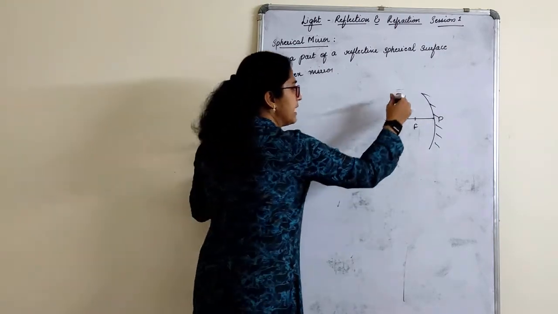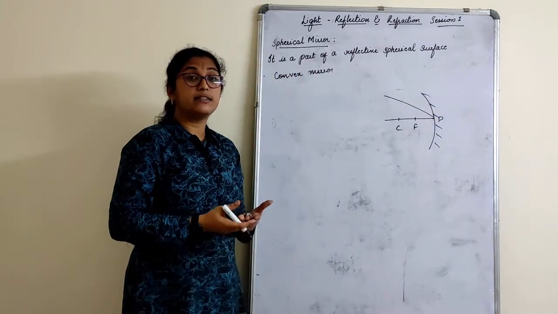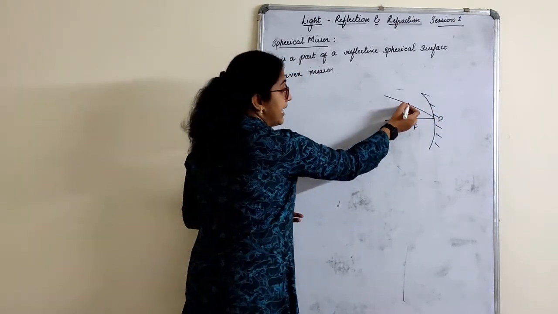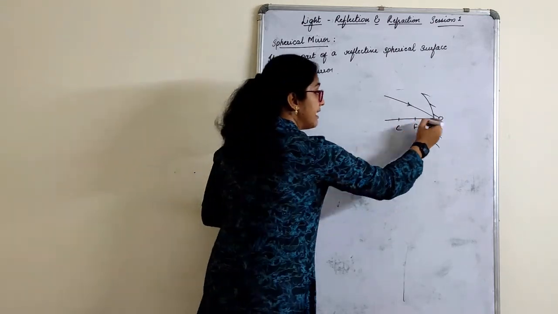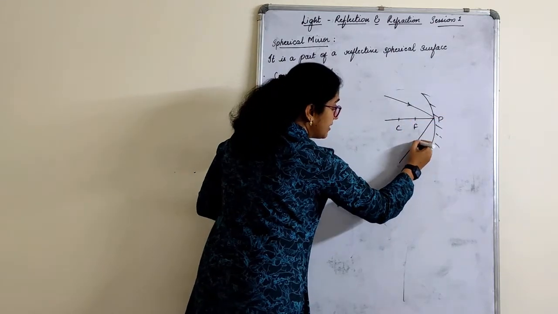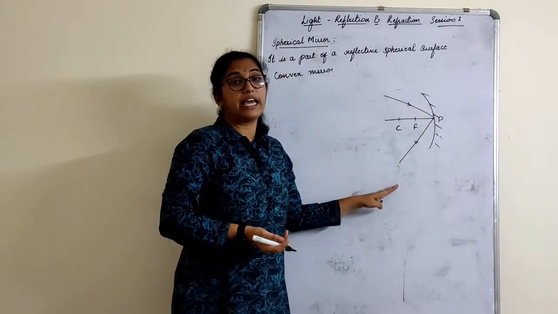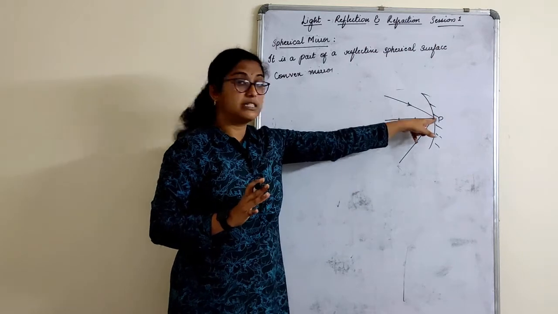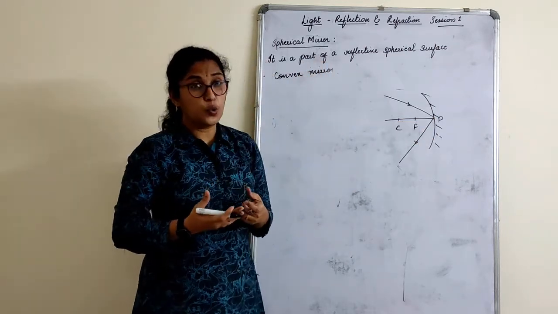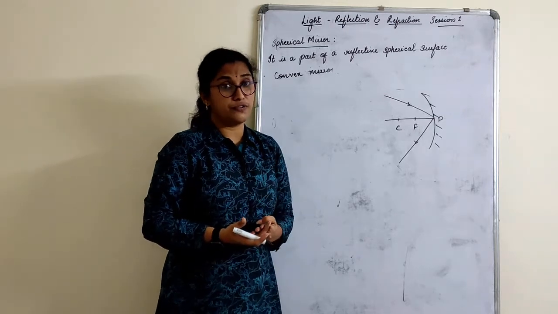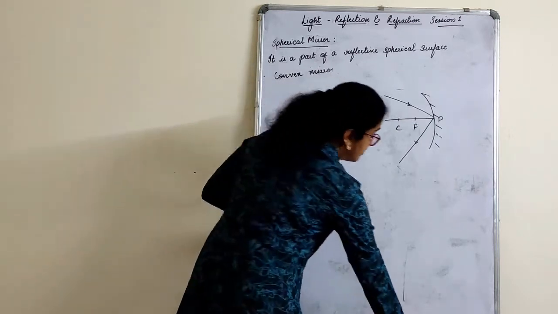One important thing: any ray which is hitting the pole, where does the ray get reflected? Any ray which directly hits the pole will get reflected in such a way that the angle of incidence is equal to the angle of reflection, because it is hitting the pole at the center. Remember this, that is not the rule actually, but we can make use of it at any point of time. Our laws of reflection are applied here.